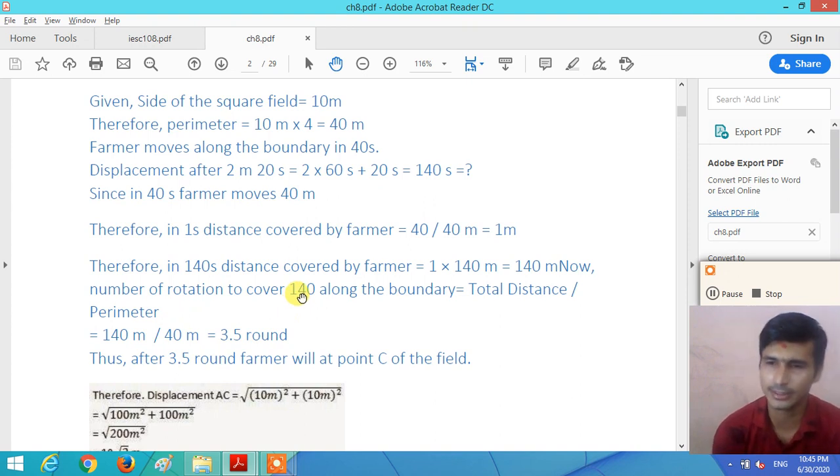What do you mean by this 3.5 round? So the farmer completes 3 rounds and a half round, right? So if the farmer completes 3 rounds, how much distance will it be? 1 round 40 meter, second round 40 meter, third round 40 meter, that is 120 meter distance. And again it completes the half round, right? So 20 meter distance. So after 140 seconds, the farmer covers 3 complete rounds and a half round.